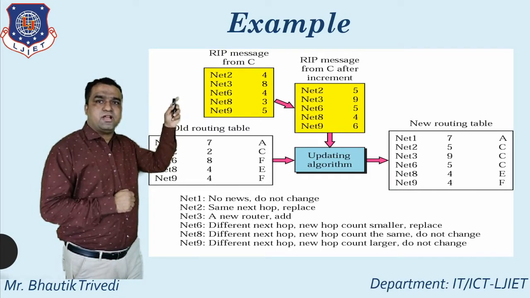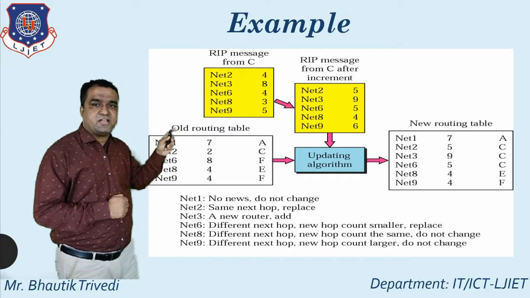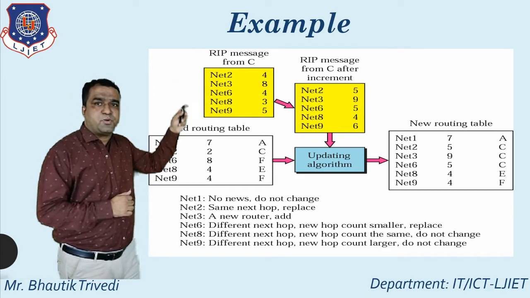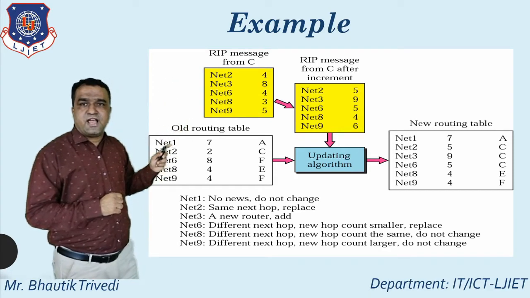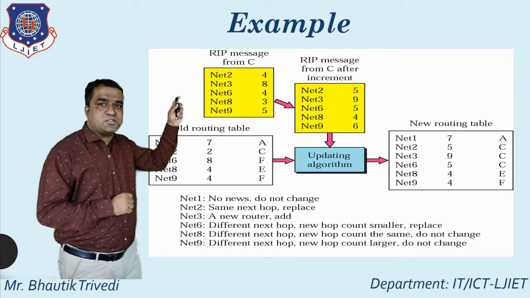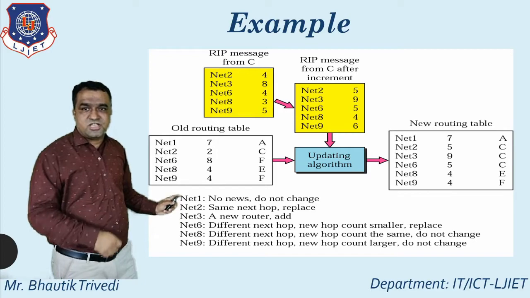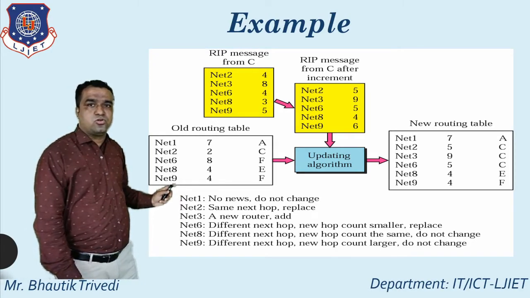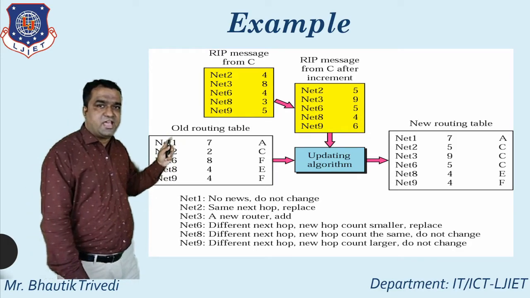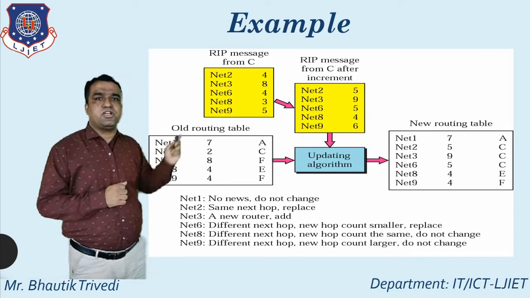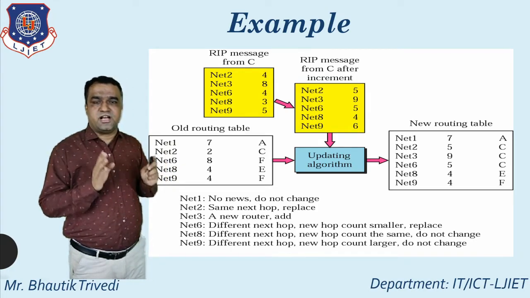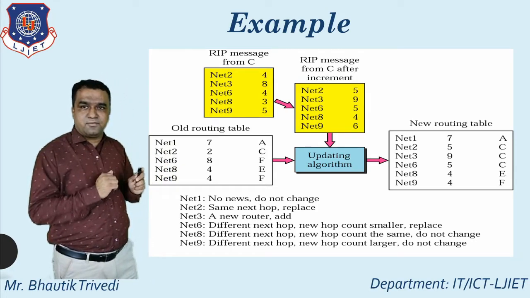So net 2, net 3, net 6, net 8 and net 9 mean a response message comes from this particular network. Net 1, currently, is not in a response message. So here you just see no news, so do not change. Whatever the content of net 1, that can be directly put in the new routing table. Up to this, that is regarding the concept of network 1.